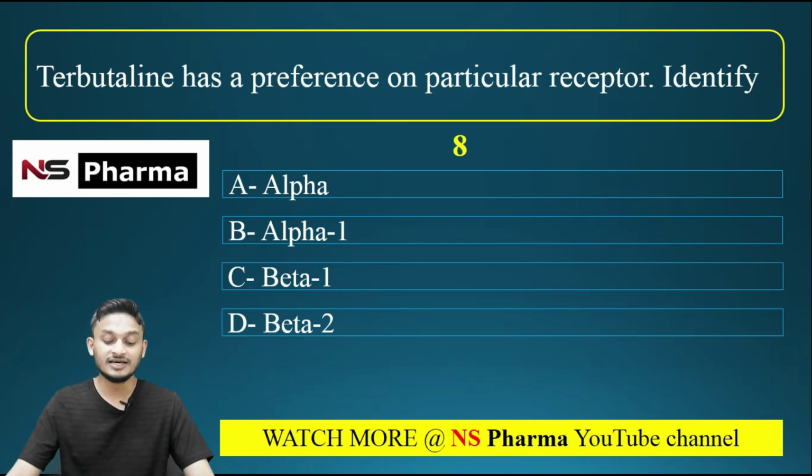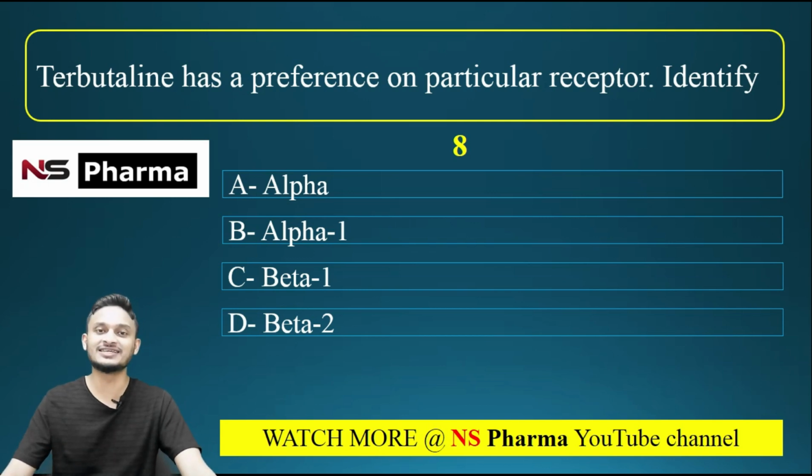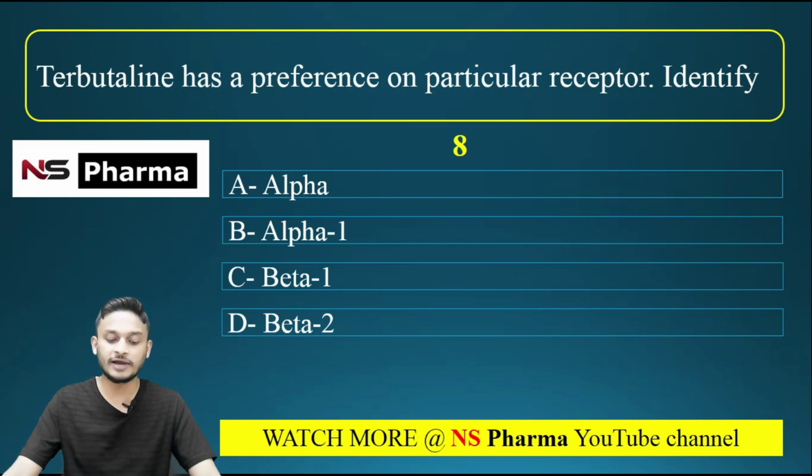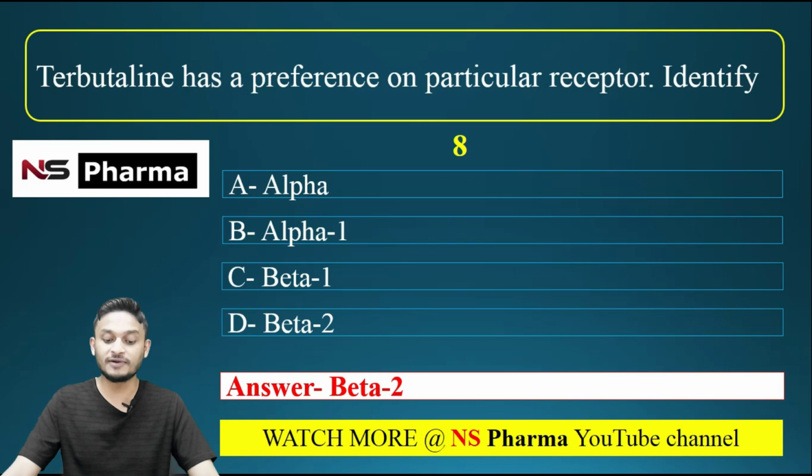It is a bronchodilator like salbutamol, acting on bronchial smooth muscles. The receptors found in the bronchial smooth muscles are beta 2 receptors. So terbutaline has a preference for the beta 2 receptor. The correct answer is beta 2. Option D is the correct answer.